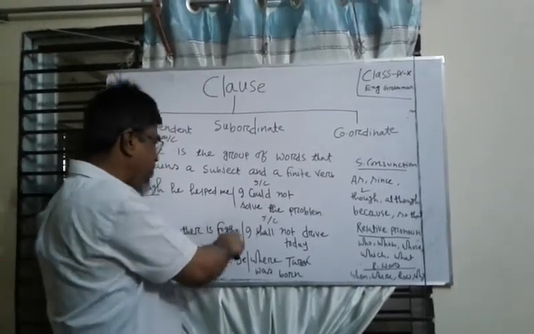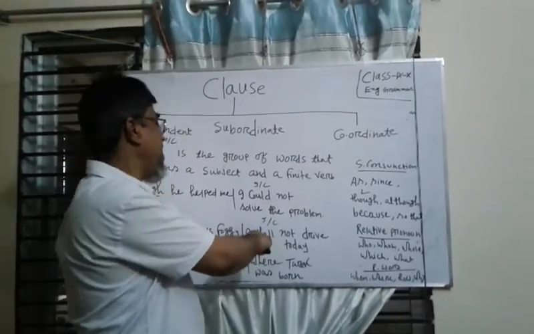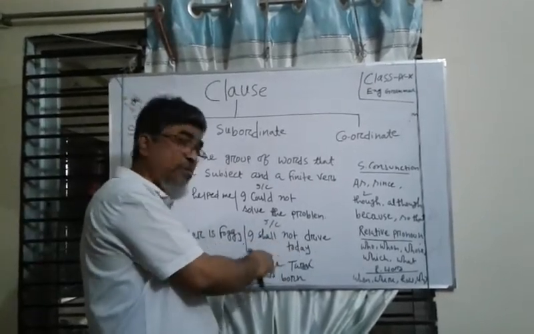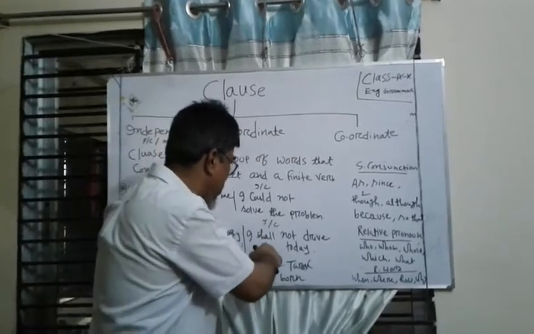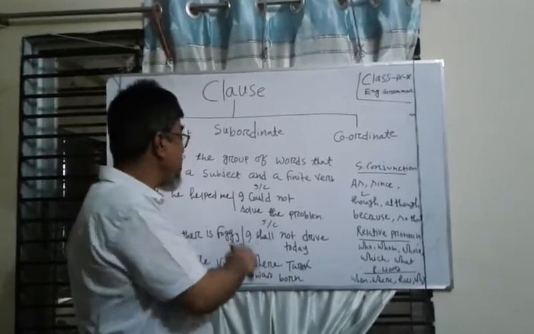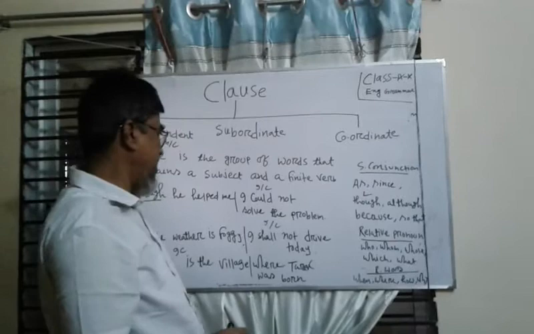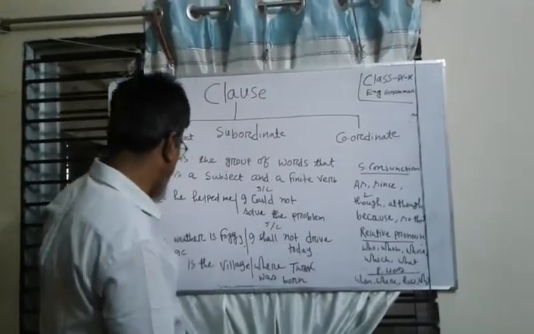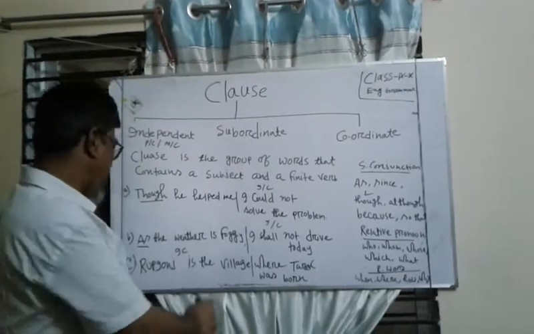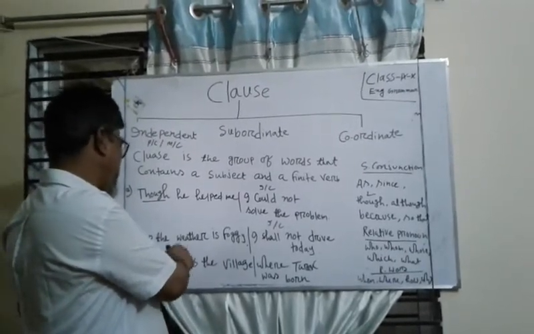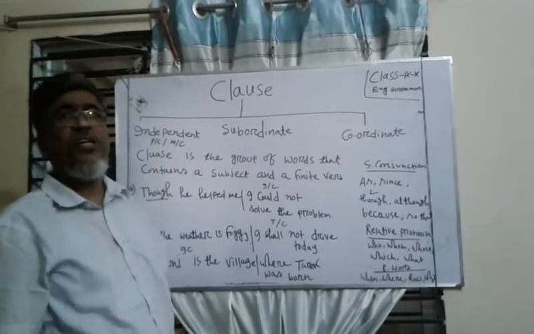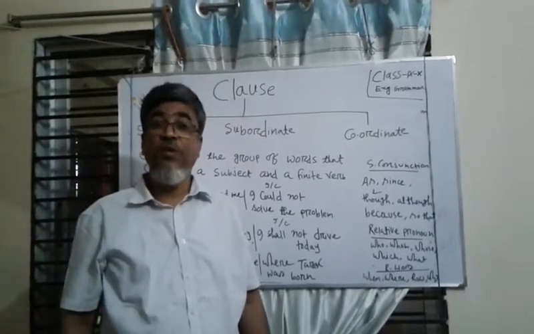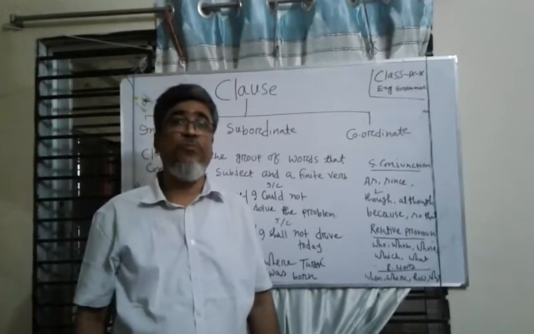In the second example, I shall not drive today. আমি আজ গাড়ি চালাবো না। যদিও এটা হচ্ছে একটা কমপ্লেক্স সেন্টেন্সের একটা ক্লজ, কিন্তু আমি যদি ক্লজটাকে আলাদা করে ফেলি তাহলে এটা সম্পূর্ণ মনোভাব প্রকাশ করবে। So this is the example of a simple sentence. Here I is the subject, drive is the finite verb. In the third sentence, Rupganj is the village. This is a simple sentence. So, dear learners, a simple sentence is one that contains only a subject and a finite verb.